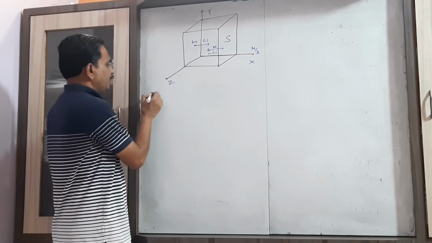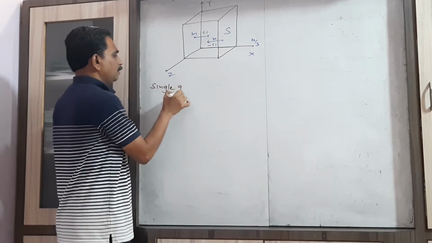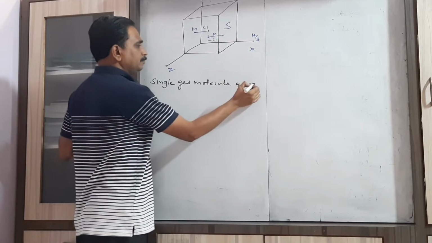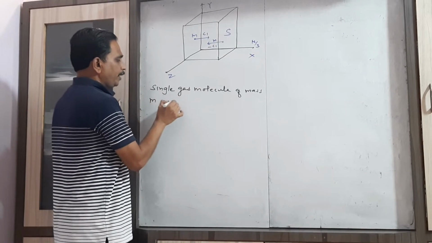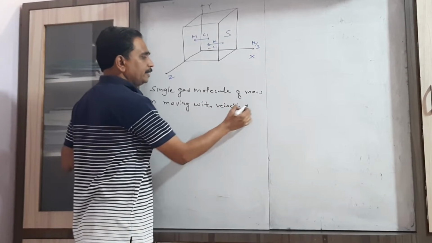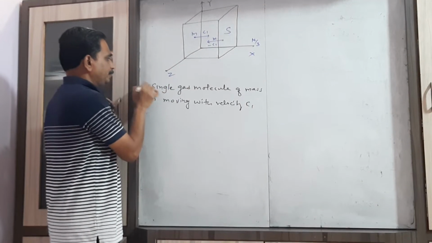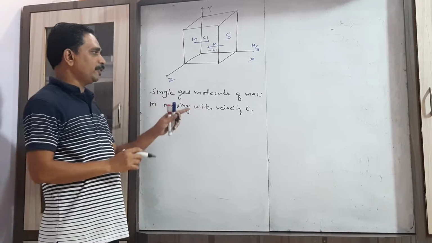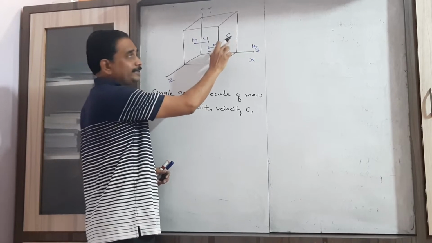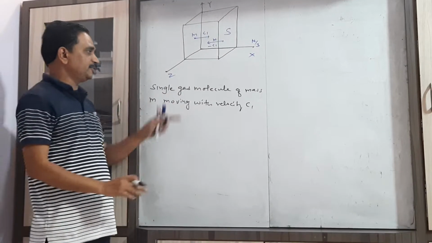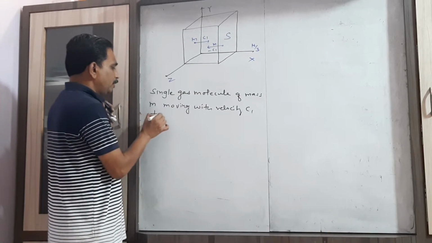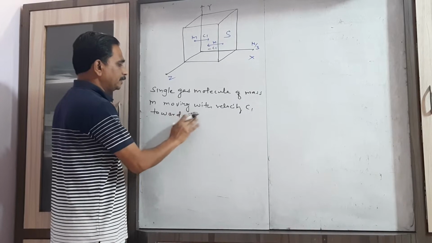Consider a single gas molecule of mass m moving with velocity c1, or speed c1, toward the surface S. This is the single gas molecule which is moving toward the face S with velocity c1. That is our consideration.